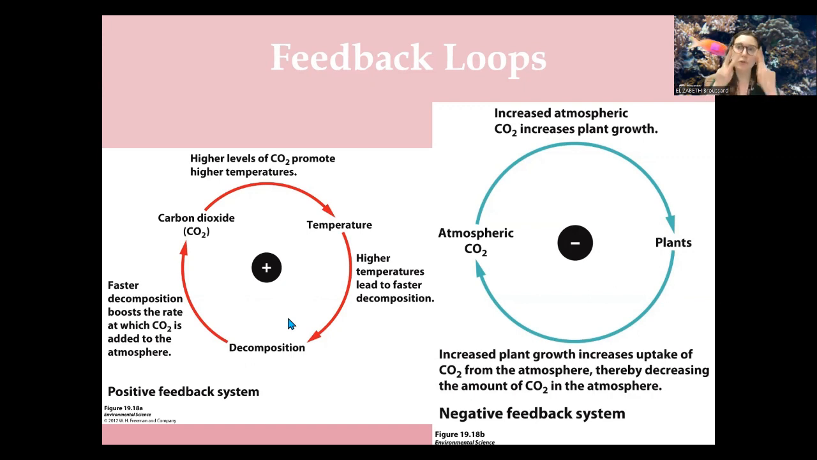Things are getting worse or more dramatic in a positive feedback. For example, higher levels of CO2 promote higher temperatures. So that is my stimulus. The first thing that happened is I have an increase in temperature. This increase in temperature leads to faster decomposition. Faster decomposition boosts the rate of CO2 being added to the atmosphere. More CO2 means higher temperatures. So essentially, my initial stimulus, the higher CO2 levels, led to a further increase of CO2 levels. Again, I'm intensifying something.